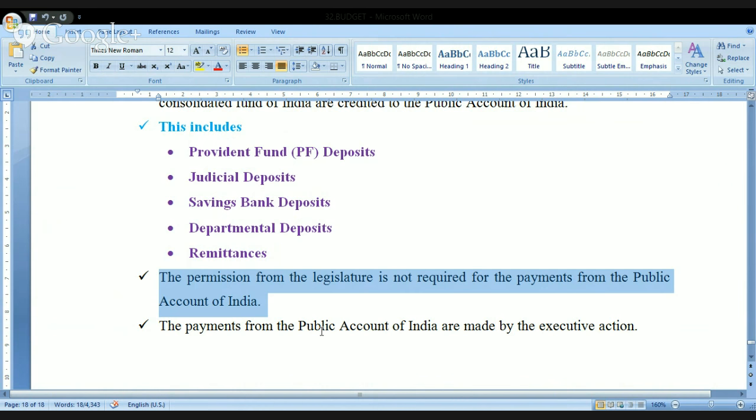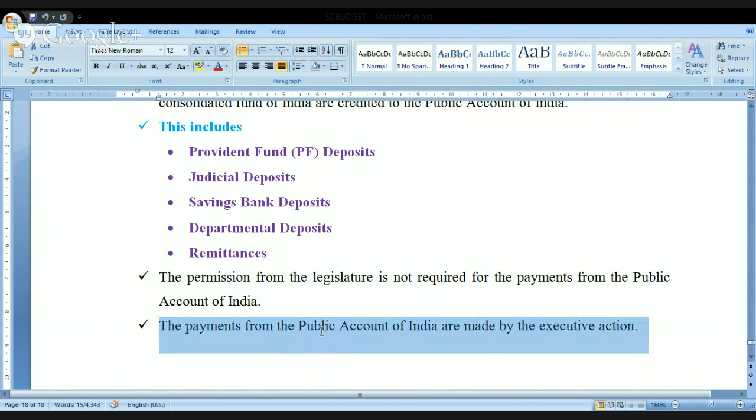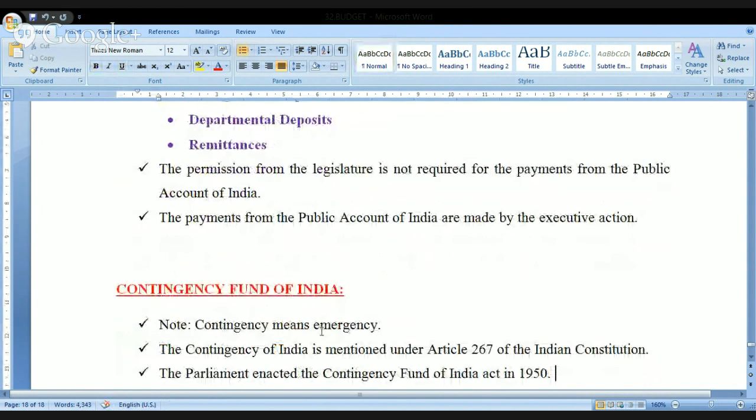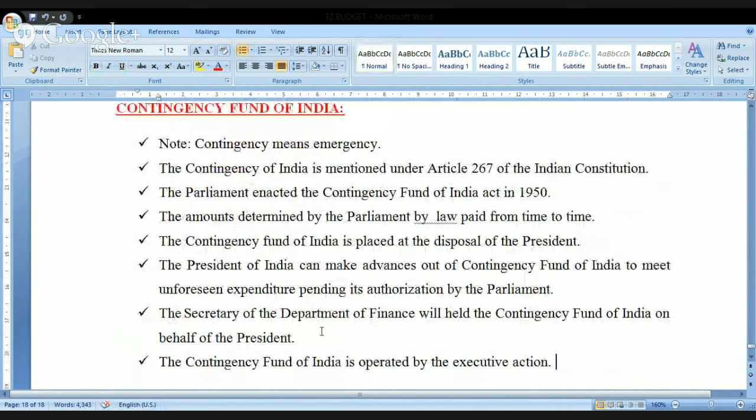Look at this. The payments from the public account of India are made by the executive action. Last one, we have the Contingency Fund of India. Contingency means it is an emergency. Only under difficult circumstances it can be used. This is mentioned under Article 267. The Parliament has enacted the Contingency Fund of India Act in 1950.